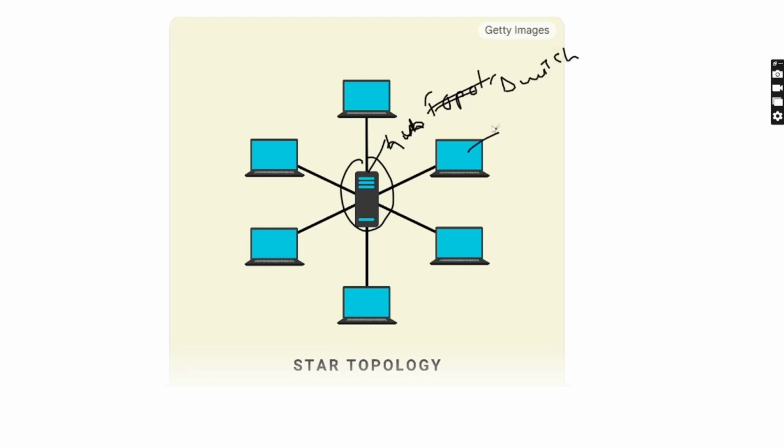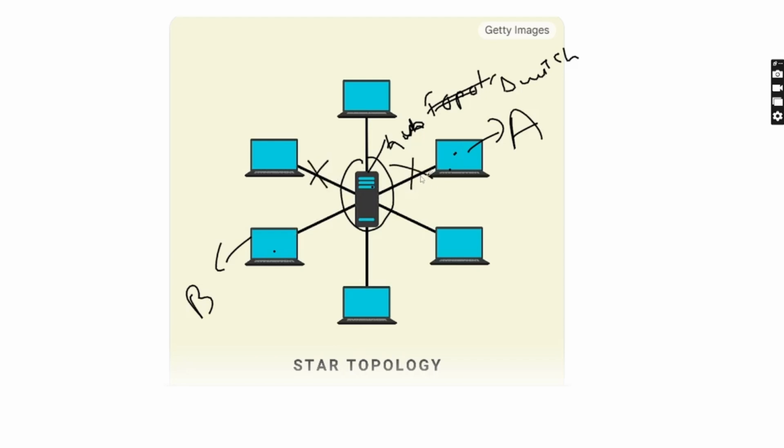Suppose this is A and this is B. If we want to send information from point A to point B, we must pass the information through the hub or the switch. Without passing the information through the hub or switch, we would not be able to pass it from A to B. For example, in a school, if these are student A and student B and this is the teacher, then the student must give the information to the teacher before it is sent to student B.